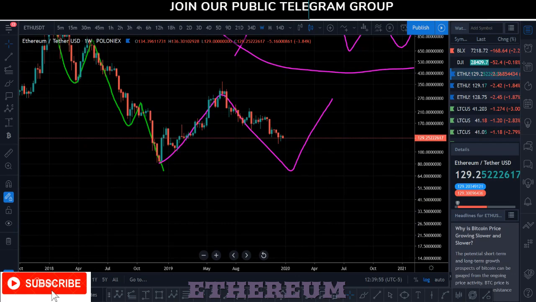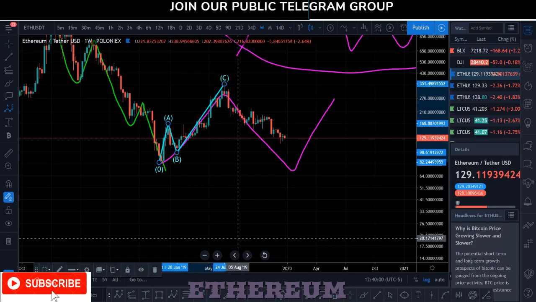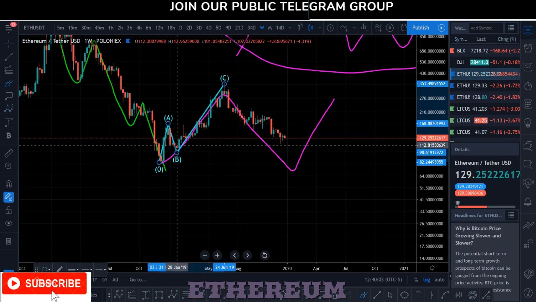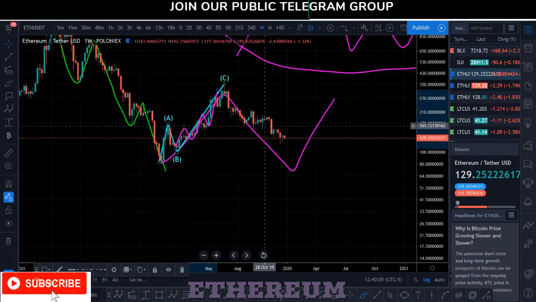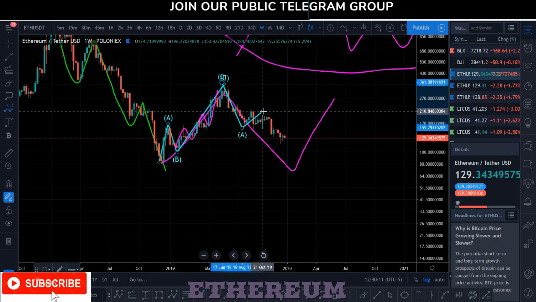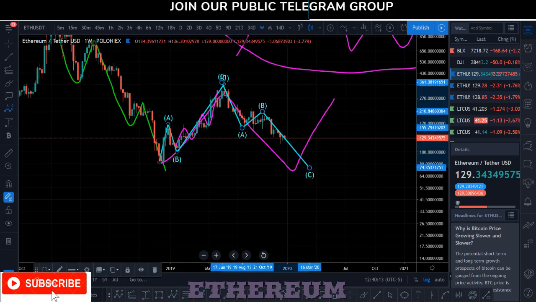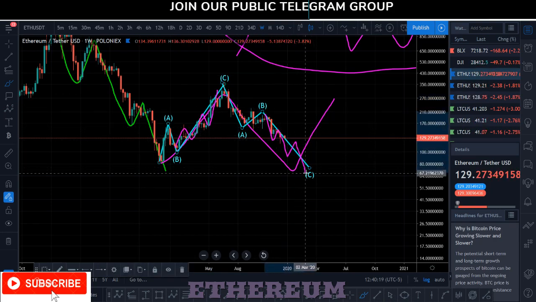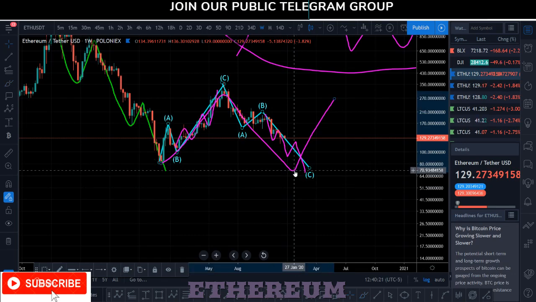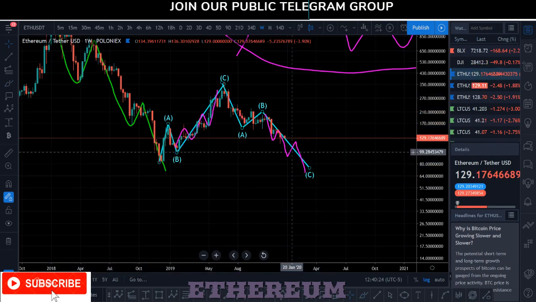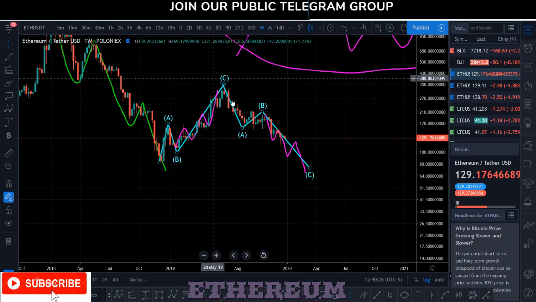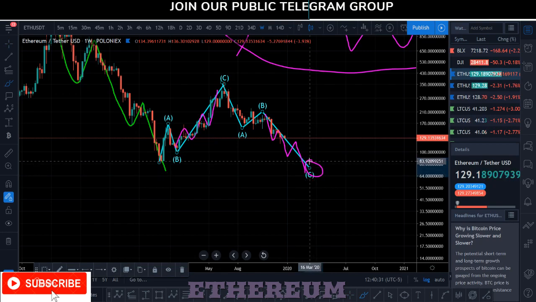we already got our 5-wave structure. We already got a 3-wave in this area with a 5-wave structure of our C wave, 1 2 3 4 5. And we're looking for another ABC to the downside, 1 2 3. If we're going to be looking for another ABC correction to the downside, we're going to have to get another 5-wave structure for our C wave to the downside. This means Ethereum has more room to drop, at least for the short term, to complete the C wave of our B wave, right? This is a C wave of our B wave.